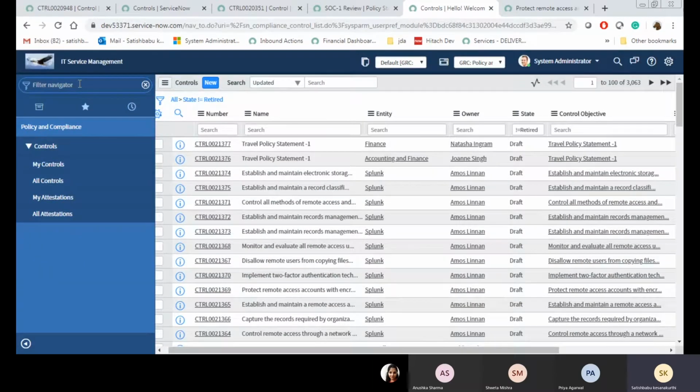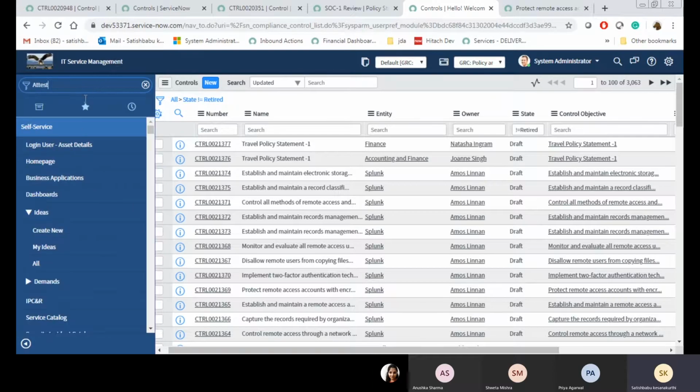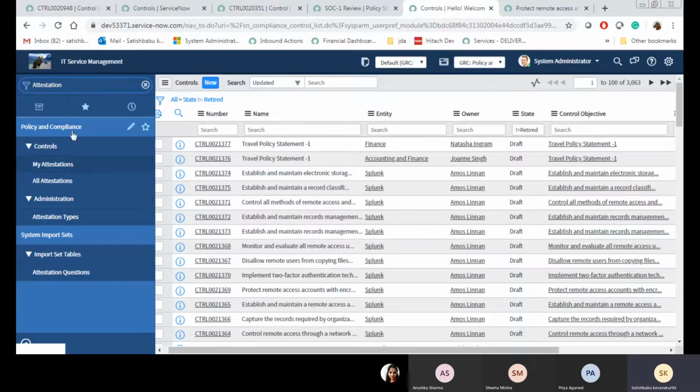Just type attestation here. See, there are all the attestations, because I'm a system administrator, so I'm able to see all of them. In real time, you will see only your own attestations. Go to all attestations here.